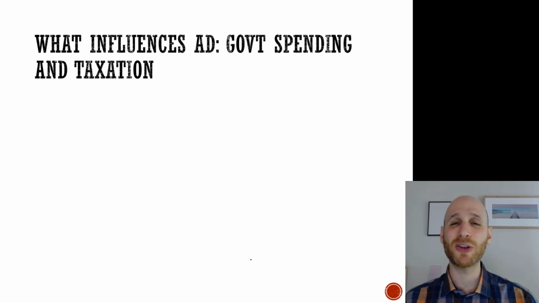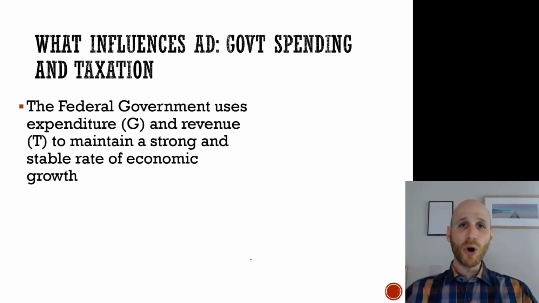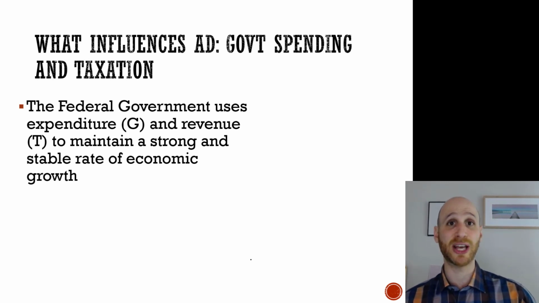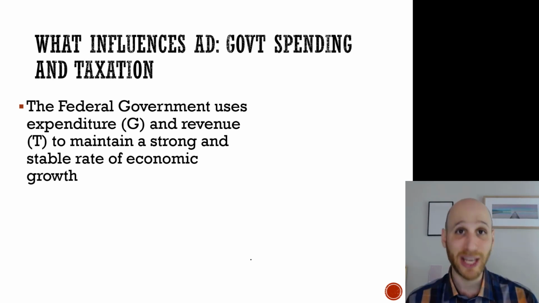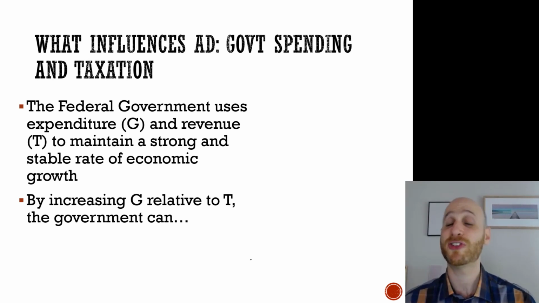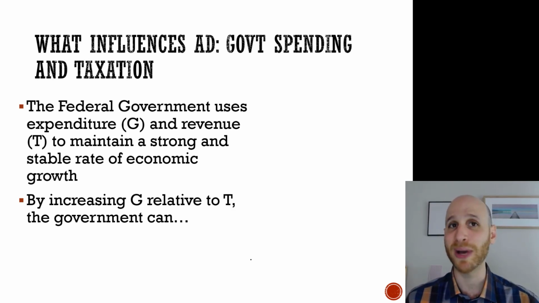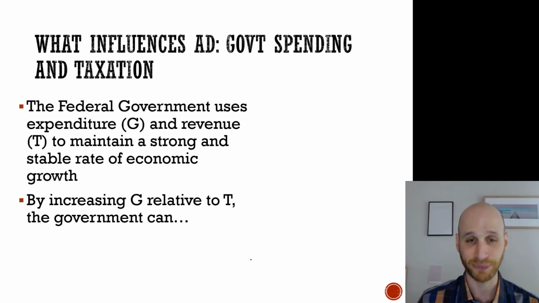Okay, another influence on aggregate demand is government spending and essentially taxation as well, because that relates to government revenue. What we're talking about here is the government will use a mix of G and T to affect the level of aggregate demand and economic growth. How does this work? Can I show you? By increasing spending relative to taxation, the government can stimulate the economy. It can grow economic growth. What a lame expression. It can increase aggregate demand and boost economic growth.